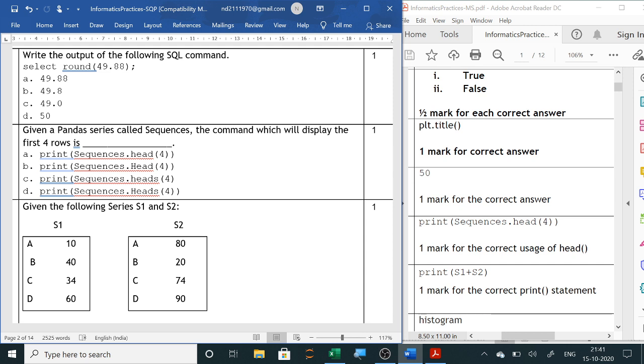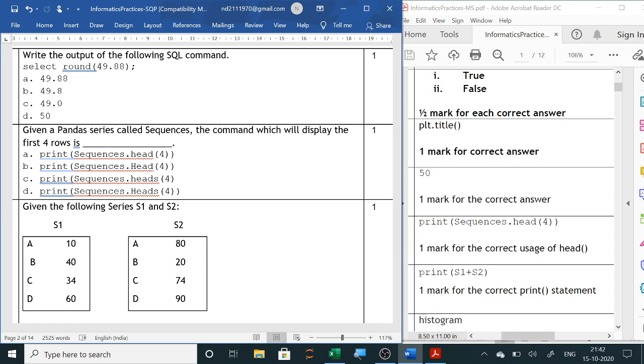Next is, given a pandas series called sequences, the command which will display the first 4 rows is. Now head is used to display the rows, and in the bracket the argument is the total number of rows which you want to display. The name of the series is sequences. So the answer will be A, that is print(sequences.head(4)). It is always in small letter. All the modules you have seen, all are in lowercase, and the argument is 4, because you want to see 4 rows. So it is head only, not heads.